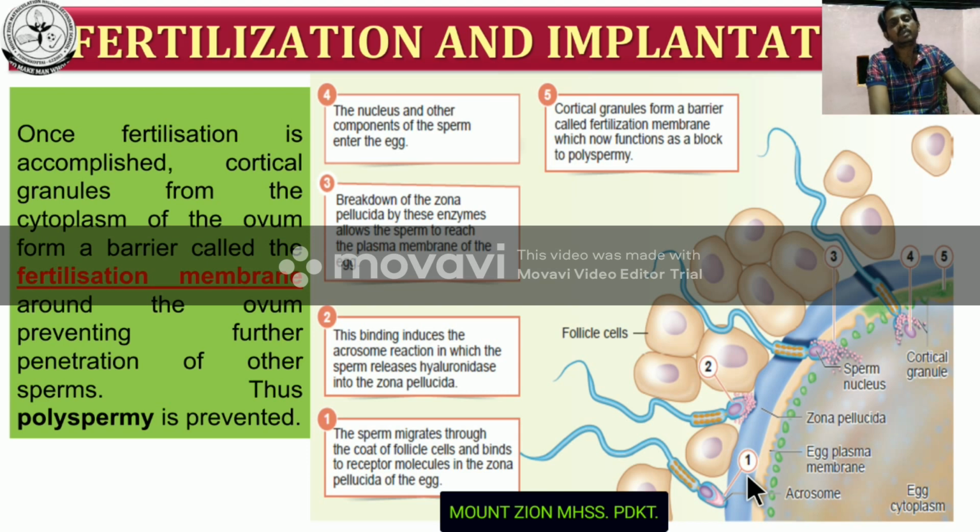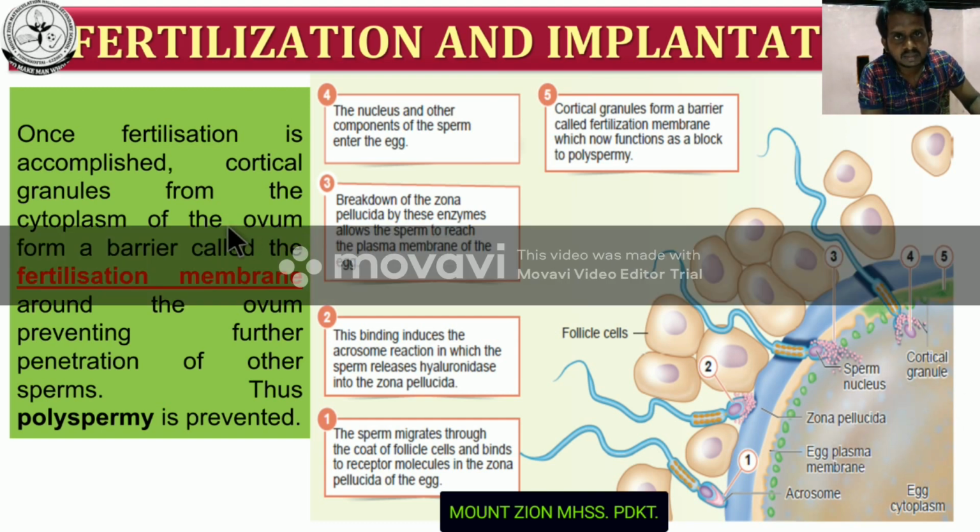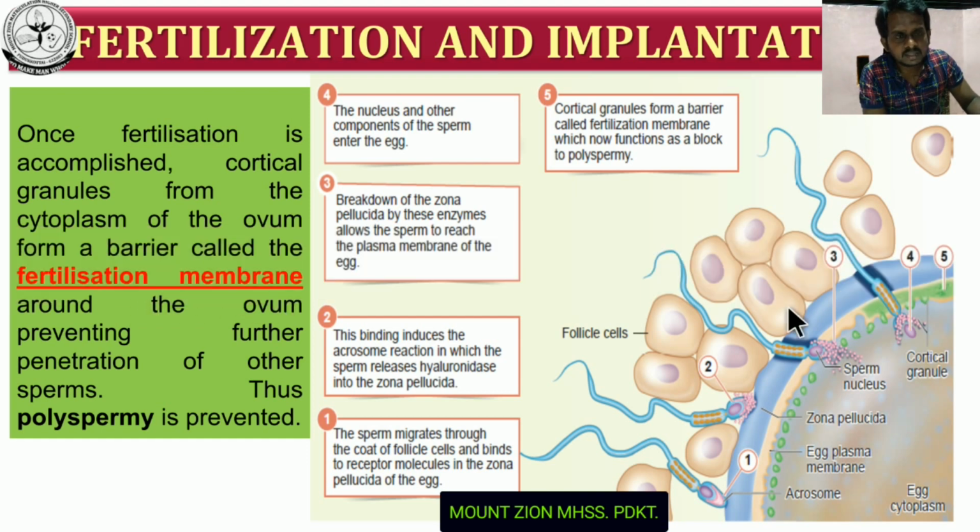Cortical granules, fertilization membrane may be a 2-mark question. Once fertilization is accomplished, the cortical granules from the cytoplasm, or ooplasm, of the ovum form a barrier. This barrier is called the fertilization membrane. This membrane is formed around the egg.